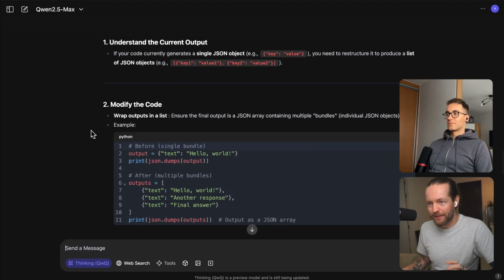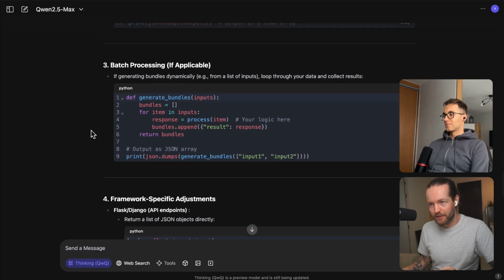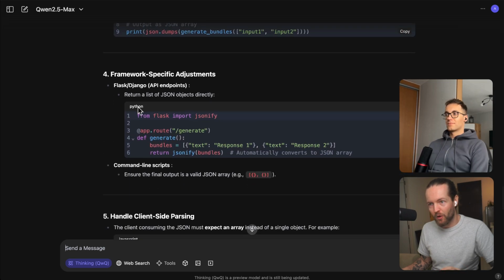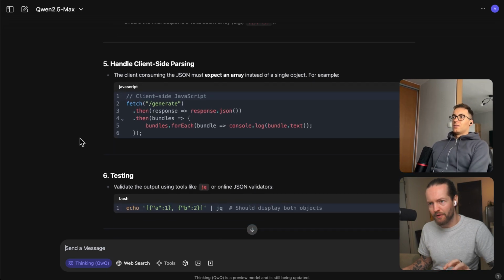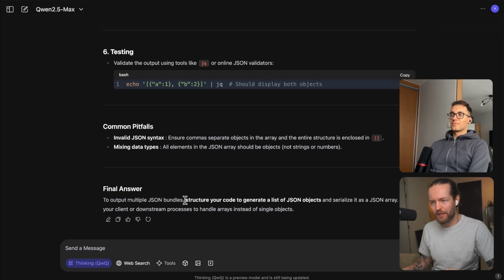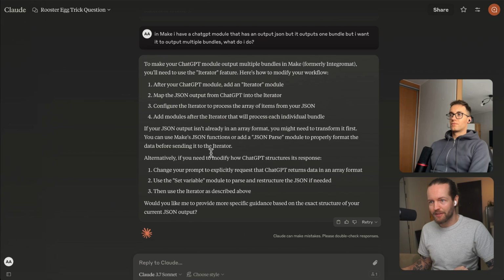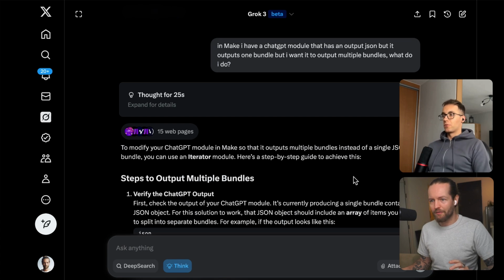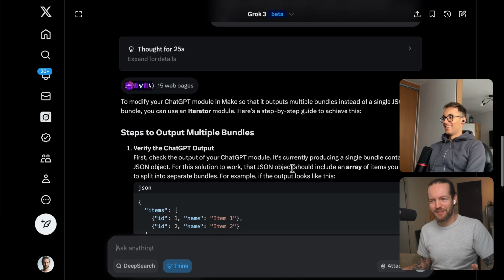So Qwen said a lot of different things, and it actually modified code and wanted to do a lot of things like that, with the final answer being structure your code to generate a list of JSON objects. All right, let's see what Claude 3.7 said here. After your ChatGPT module, you can add an iterator module. So this is a correct answer, right? Yeah, the simplest way around is the iterator module. I'm not sure what Qwen was thinking with that. Yeah, that was a pretty interesting output.